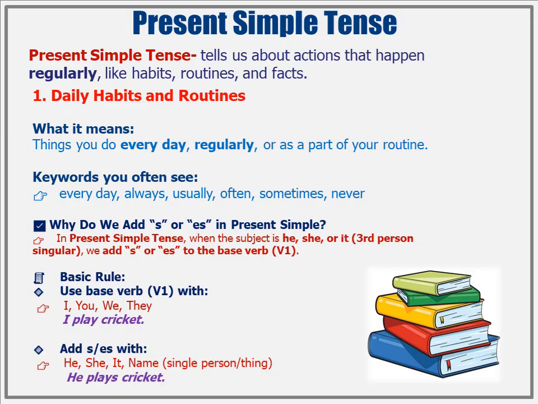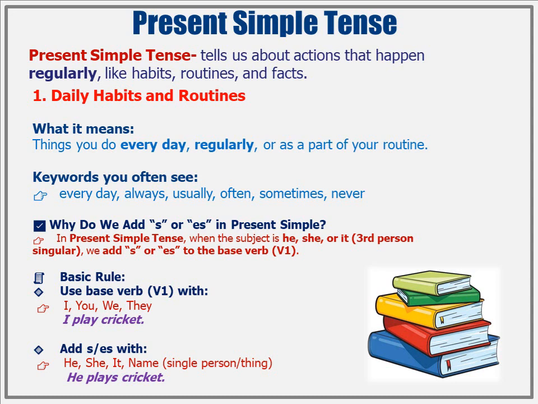You wake up, brush your teeth, eat breakfast, go to school, right? All these things are part of your daily routine, and we use present simple tense to talk about them. Why do we add s or es in present simple? In present simple tense, when the subject is he, she, or it, third person singular, we add s or es to the base verb, be1.